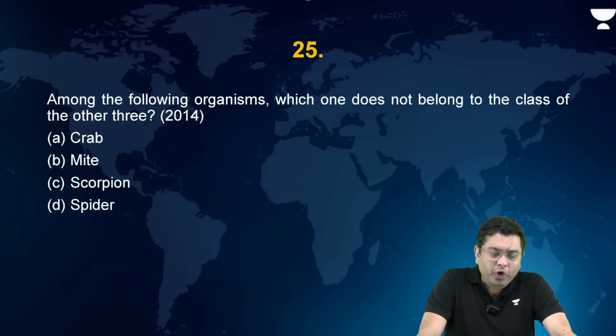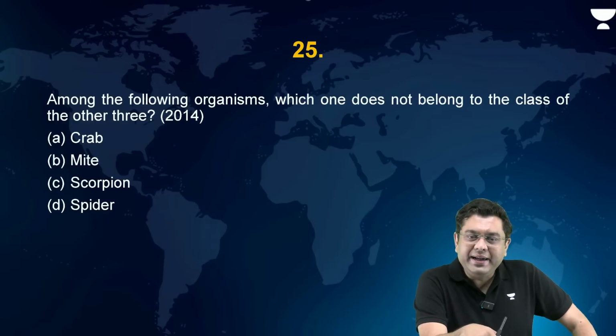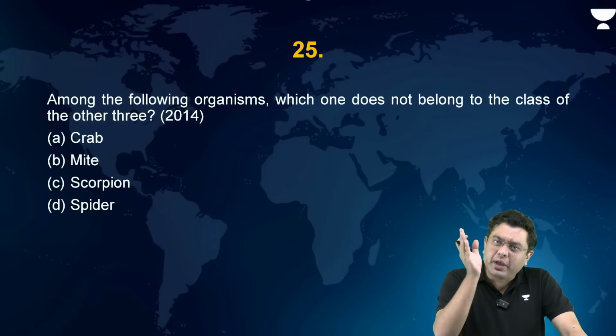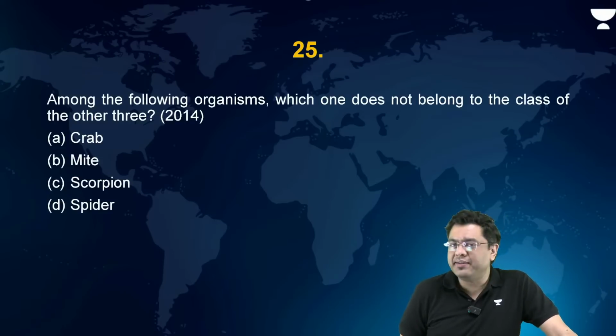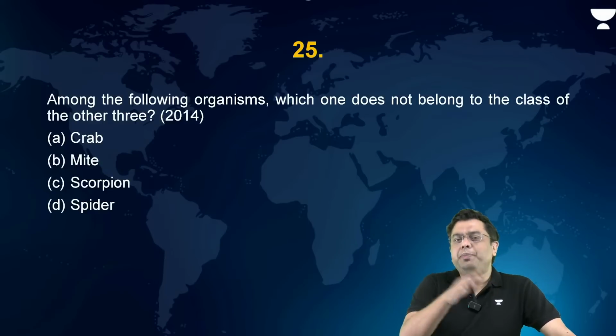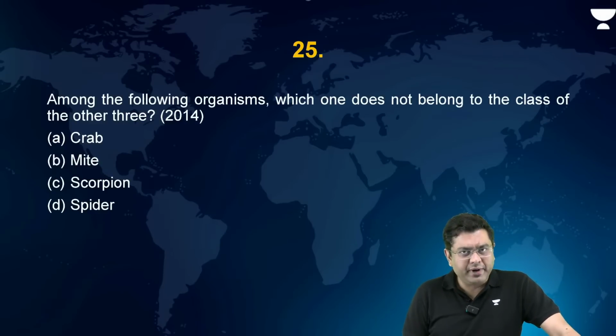Now, among the following organisms, which one does not belong to the class of other three? In simple terms, what is the odd one out here? Which one is the odd one out? Now, crab, mite, scorpion, and spider. Now, this is again something about basic zoology or the basics of science and tech also, which you can consider. But then it is about species, and hence it has been largely classified into the portion of environment and ecology.